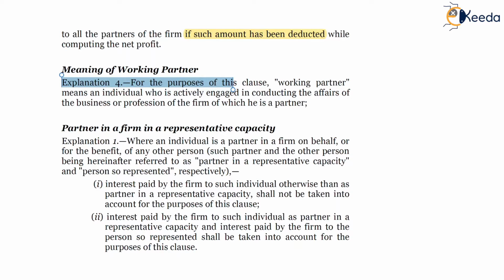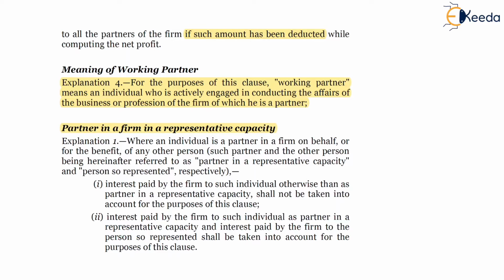Explanation 4. Working partner means an individual who is actively engaged in conducting the affairs of the business or profession of the firm of which he is a partner. Now friends, partner in a firm in a representative capacity. The points that we have discussed earlier were related to a partner who is representing in his individual capacity.